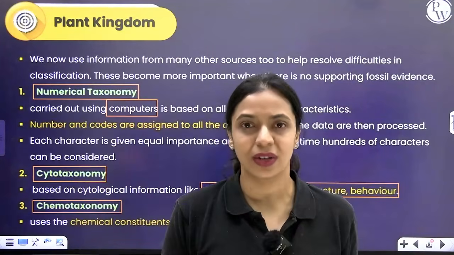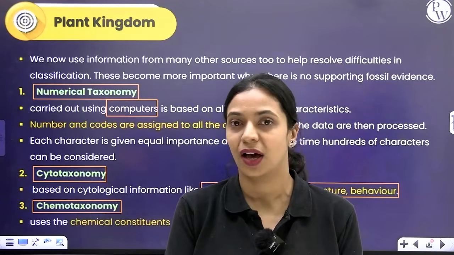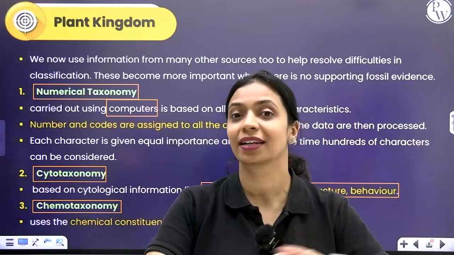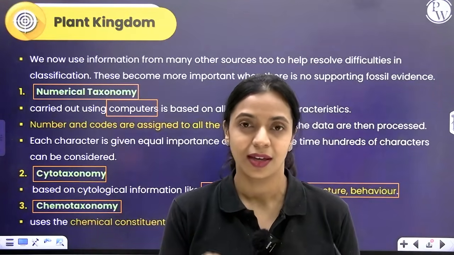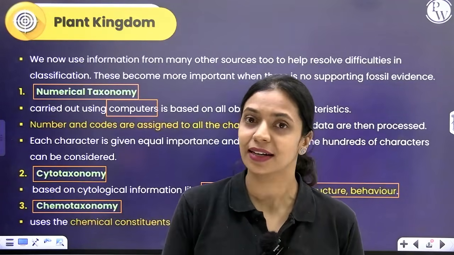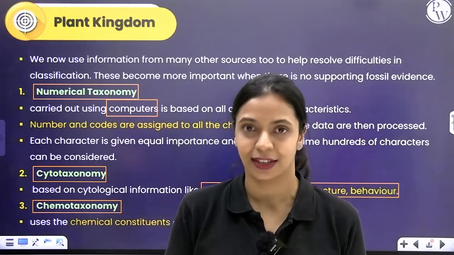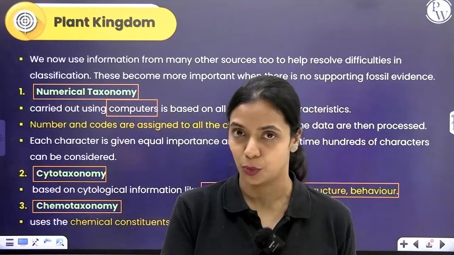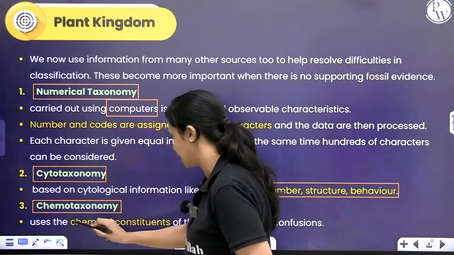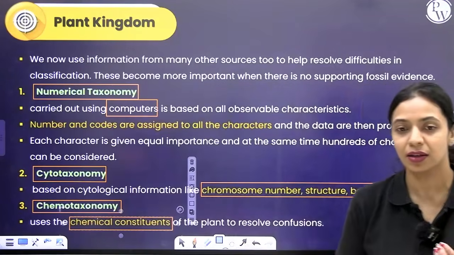Okay, so why are we doing all this? We're doing all this because we don't have fossil evidence. If you don't have fossil evidence, how can you find out if two plants are closely related or distantly related? You don't know about its ancestor. So when you analyze all of the chemicals that are present in the plant, if two plants belonging to two different species are producing similar type of chemicals, it's likely that they have evolved from a common ancestor. So you can say that they're closely related and use that information to classify that particular group of plants. So chemotaxonomy also can be used. In chemotaxonomy, basically we study and use the information of what all are the chemical constituents that a plant possesses.